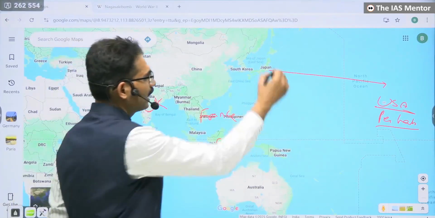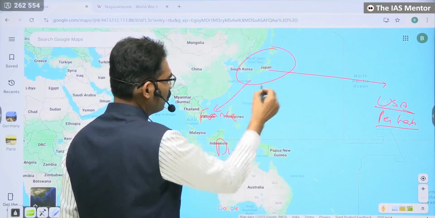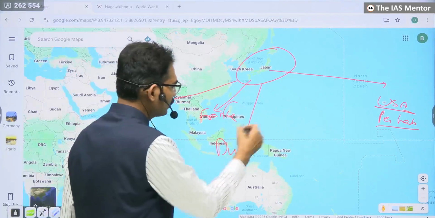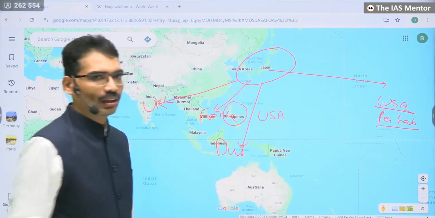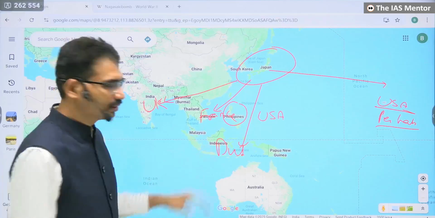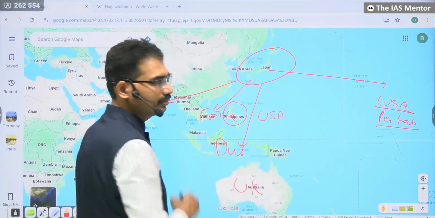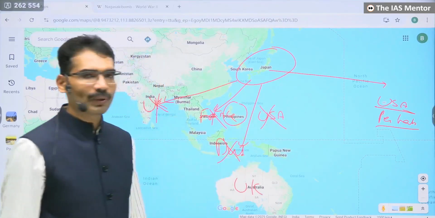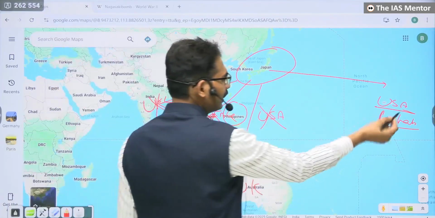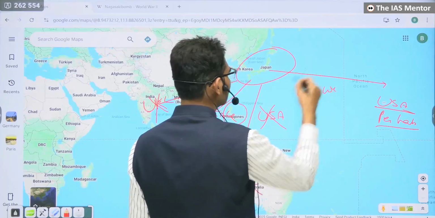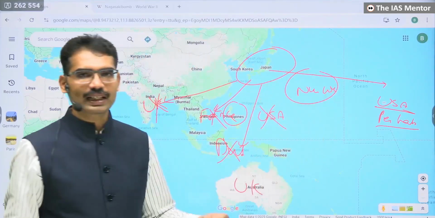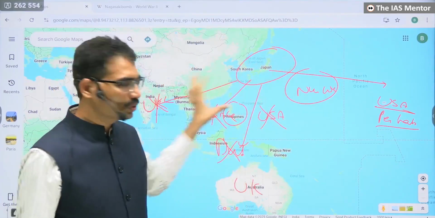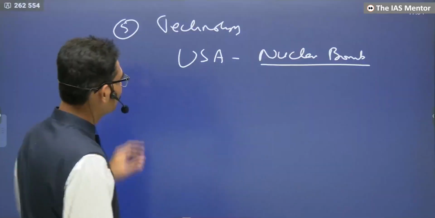Japan was saying Asia for Asians: you go out, I will rule all these areas. The USA had also already come, to the Philippines. Now it was imminent to fight with all these people: the USA, France, Dutch, United Kingdom. Japan wanted to eliminate them. The USA dropped nuclear weapons on Hiroshima and Nagasaki. Within seconds, lakhs of people died. That is how the nuclear age started.